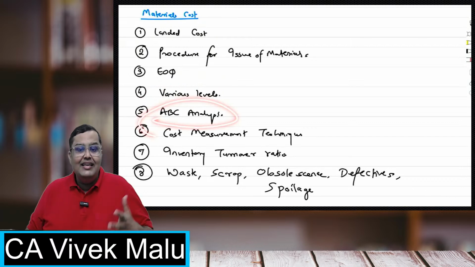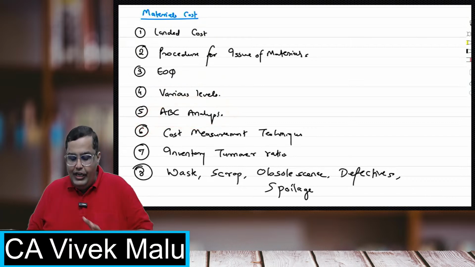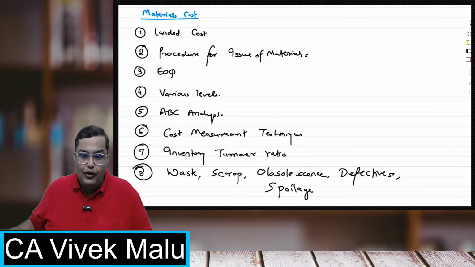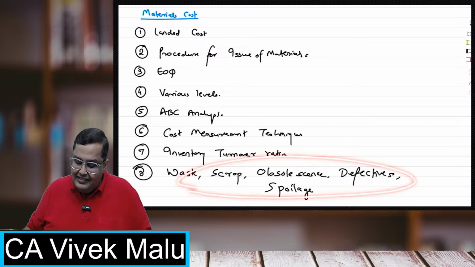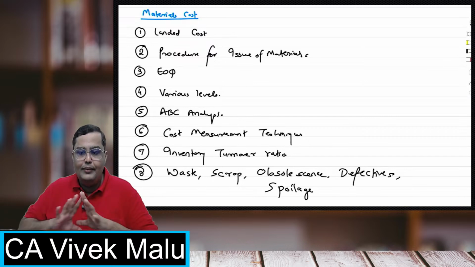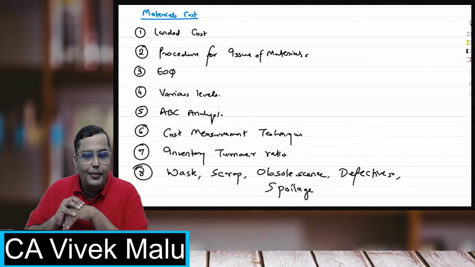You have this ABC analysis, you have this FIFO, LIFO, you have the inventory turnover ratios also, for how many days you have this inventory in your stock and all that. You have also done this waste, scrap, obsolescence, defective, spoilage. You have all done this. So I'm just giving you a brief of what exactly is going to be covered in this chapter.